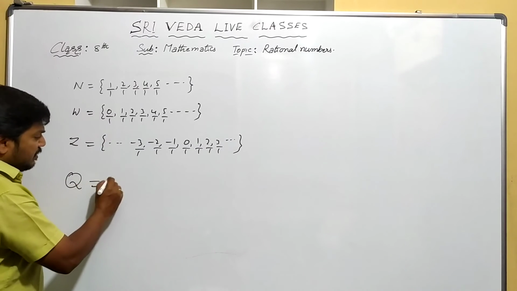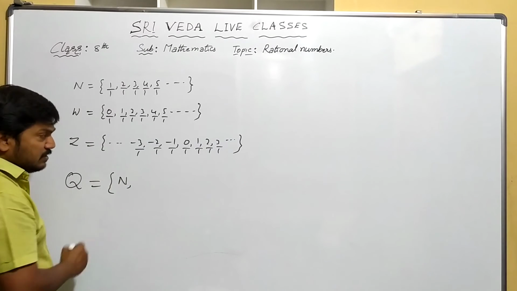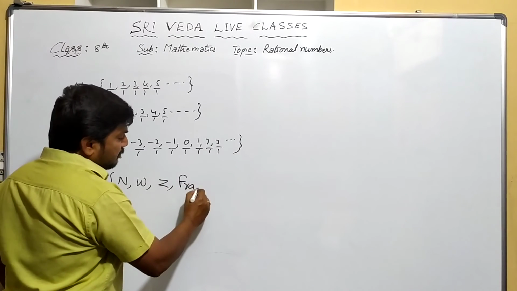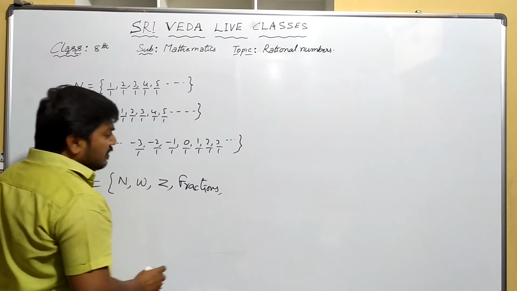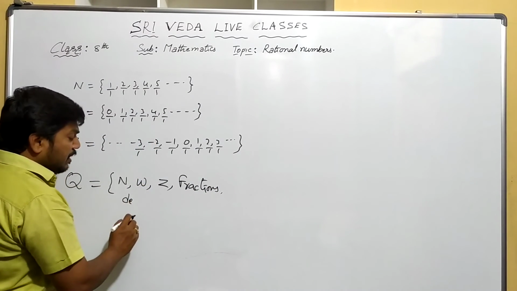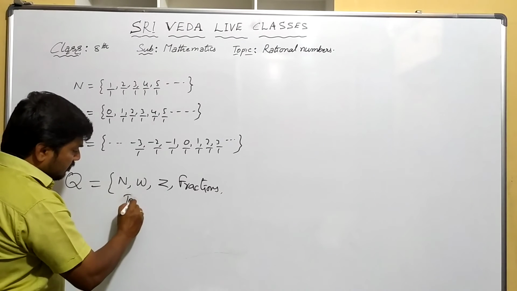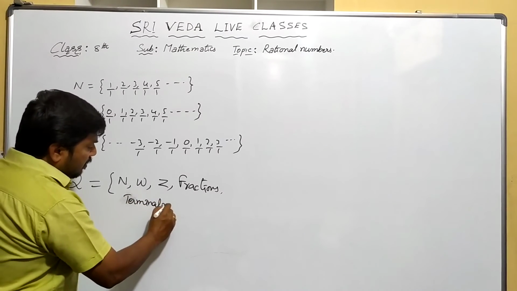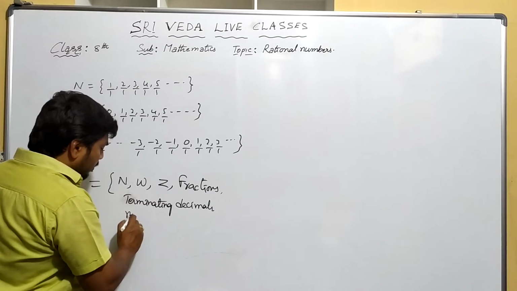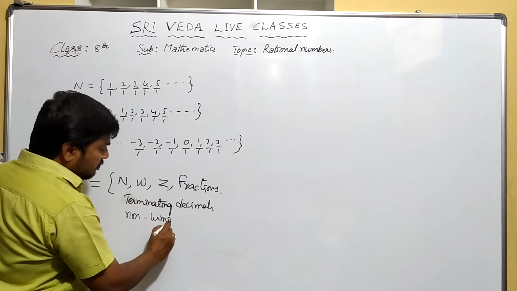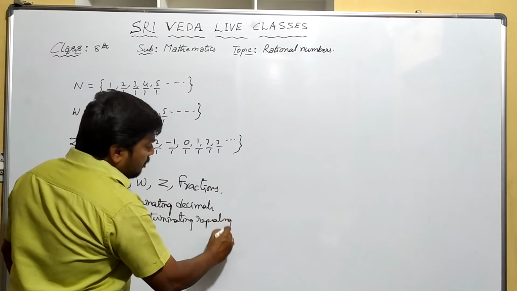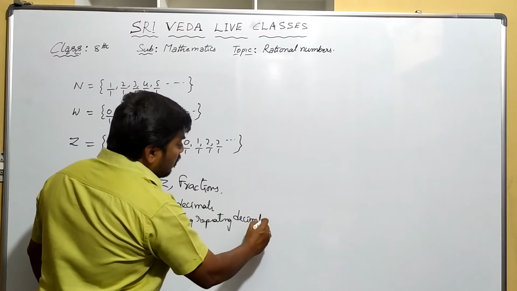Next, what are there in rational numbers? Tell me. Natural numbers will be there, whole numbers will be there, integers will be there, fractions will be there, terminating decimals will be there, non-terminating repeating decimals will be there.